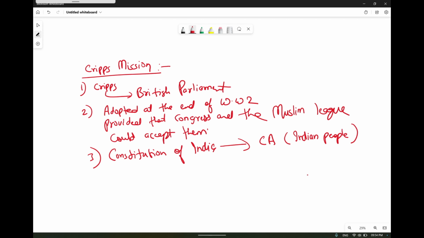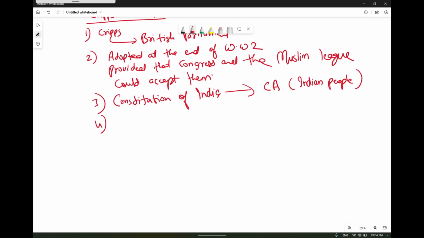We have given the Constitution of India by ourselves. And the Constitution should give India a dominion status. Dominion status means India will be ruled by themselves. Not the British, no external power will be ruling it. India itself will become a dominion state.